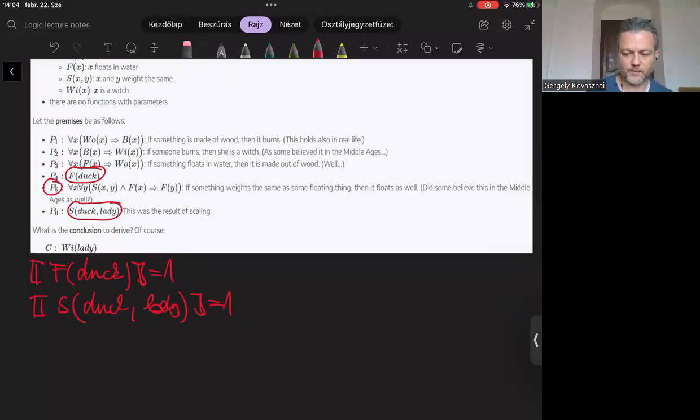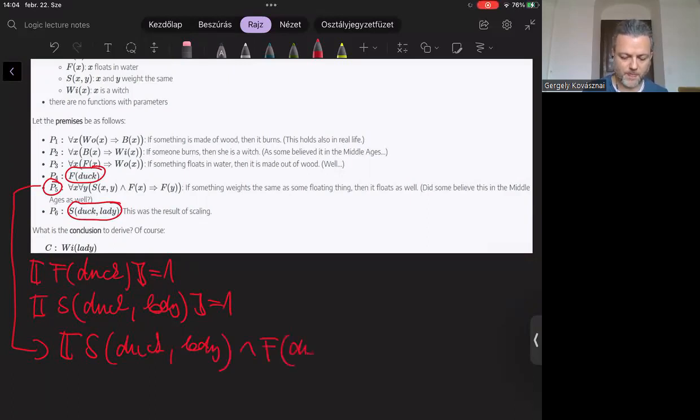Okay, so from P5, we can basically conclude that if we substitute duck into X and lady into Y, and we get this formula, then this must be true.